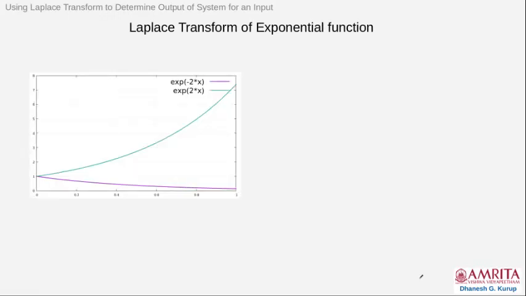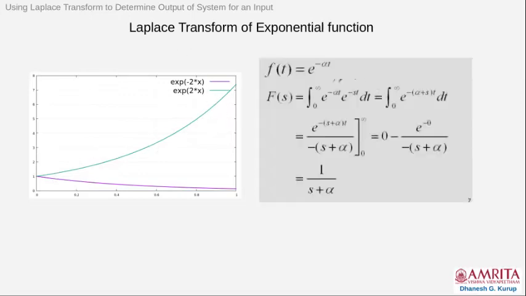Similarly, you can find the Laplace transform of an exponential function. What is an exponential function? An exponential function can grow exponentially or decay exponentially. You can see the violet colored line is e raised to minus 2x, and the green one is a growing exponential, e raised to 2x.